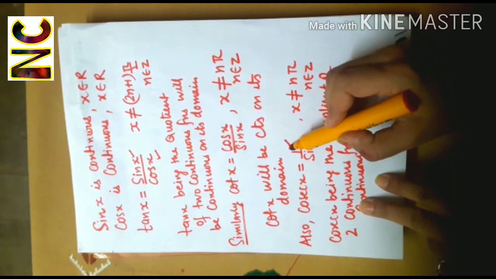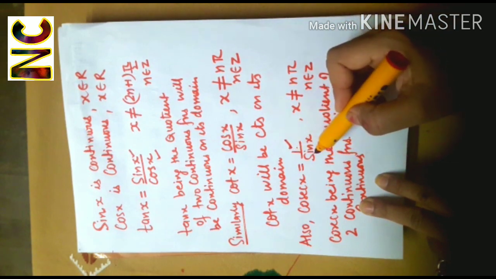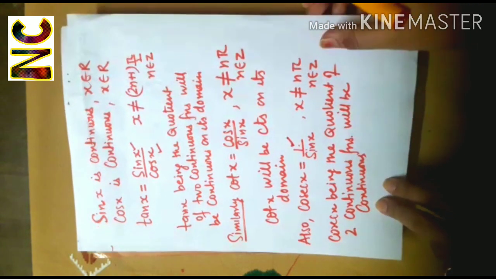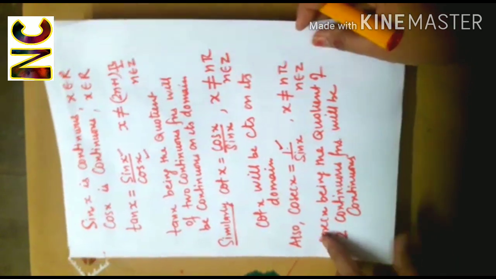So here 1 is a continuous function, sin x is a continuous function. So the quotient of two continuous functions will be continuous. So therefore, cosecant function will be continuous on its domain.